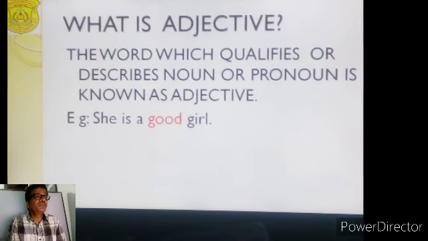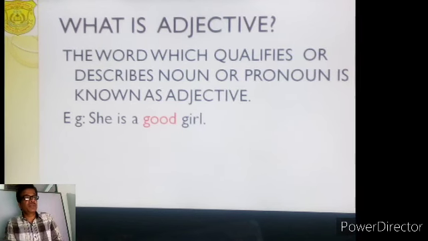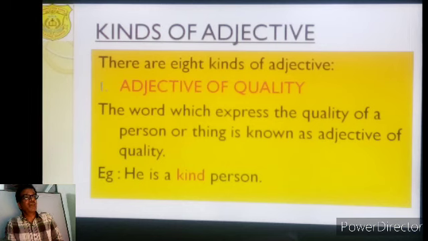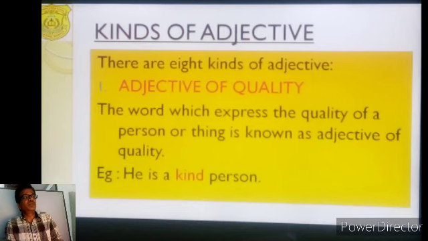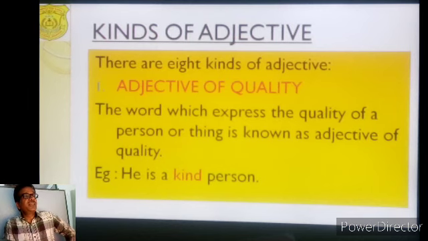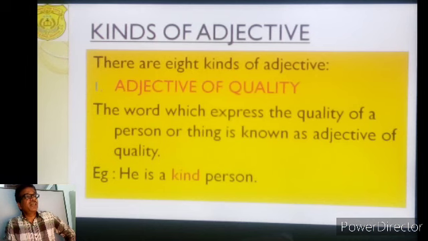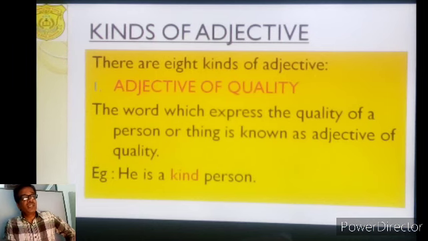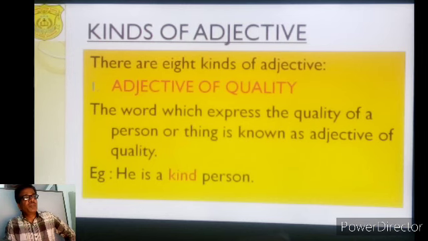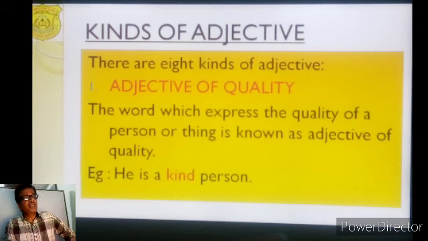After knowing this, we are going to learn how many kinds of adjectives there are. As I taught you in my live class, there are 8 kinds of adjective. First is adjective of quality.